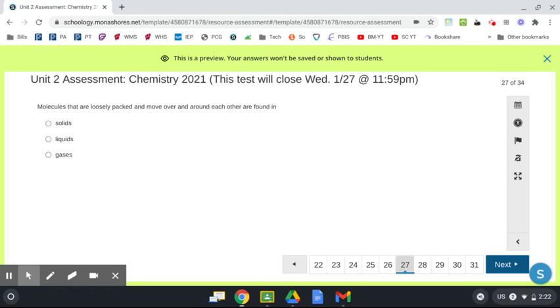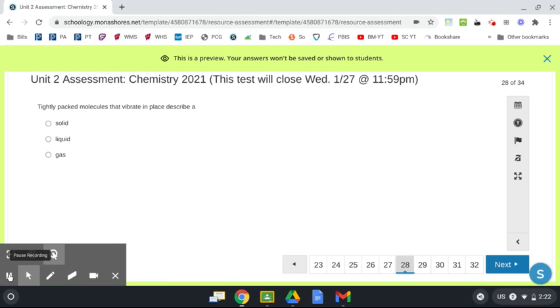Number 27, molecules that are loosely packed and move over and around each other are found in solids, liquids, gases. Number 28, tightly packed molecules that vibrate in place describe a solid, liquid, or a gas. In which state of matter are molecules spaced very far apart and move around freely? Solid, liquid, or gas?